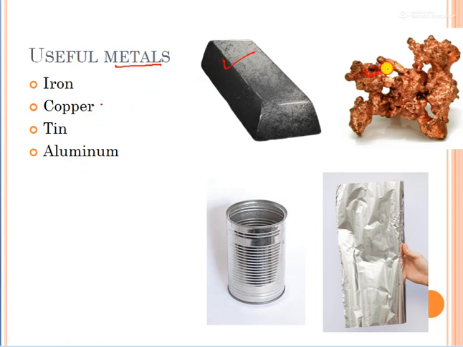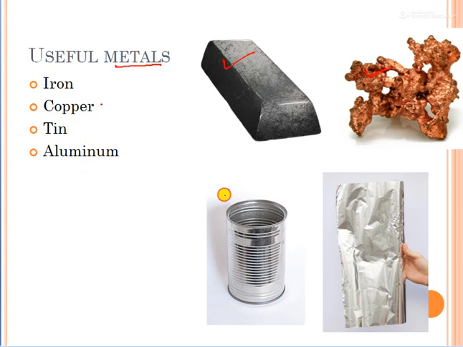You can see this is copper. This copper is also used in our daily life in many places. Many vessels in our kitchen have a copper coating. Any vessel which is used for heating purposes, because copper is a very good conductor of heat and electricity, and it is not costly too. We cannot use gold in our kitchen because gold is too costly, but we can use copper because copper is cheap. Now tin.